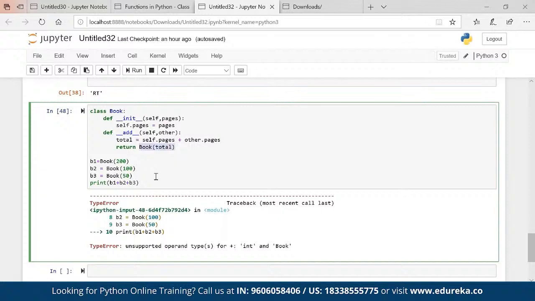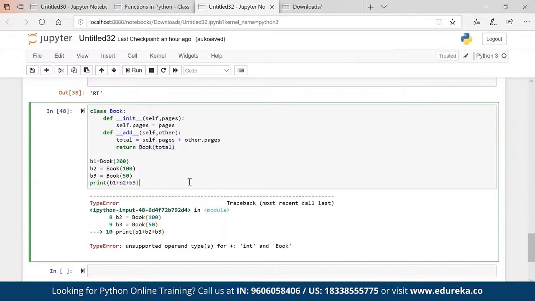So basically what we are doing is, when we run this command, B1 goes to self, B2 goes to other, we add up the values, and we create a book again. Then this book total goes to self and B3 goes to other, and then the two books sum up.